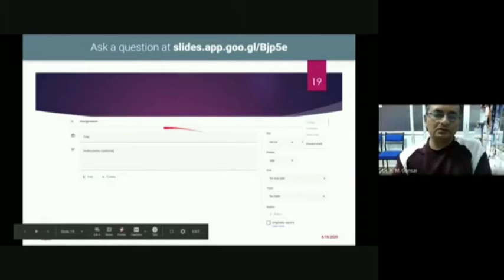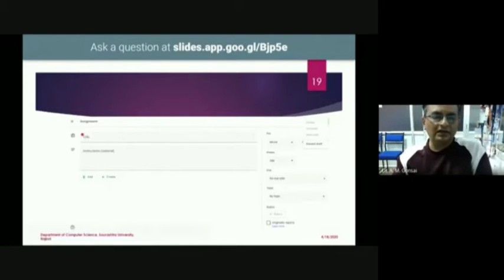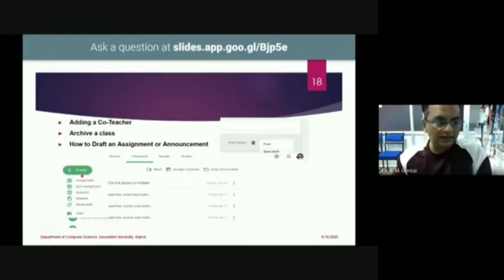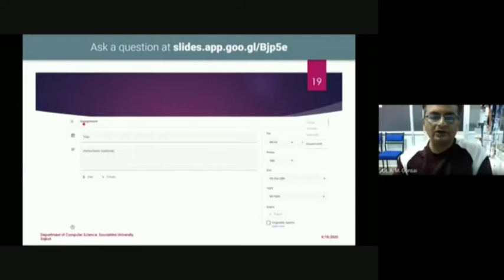And once you give an assignment, look at this slide. Click on create assignment, select assignment, and this type of window will come in front of you.